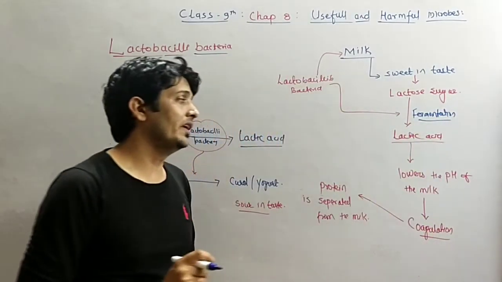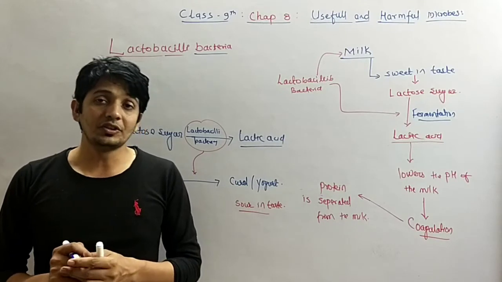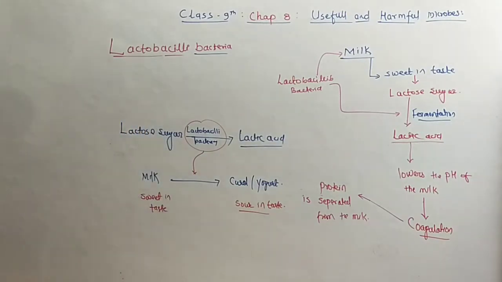So the fermented milk is very useful because it gives us various products like yogurt, buttermilk, ghee, cheese, Shrikhand, etc. We obtain all these products by the fermentation of milk with the help of lactobacilli bacteria. And lactobacilli fermentation is useful for the large scale production of cider, cocoa, pickles of vegetables, etc. These lactobacilli and some other useful microorganisms taken together are used in the treatment of abdominal discomfort.